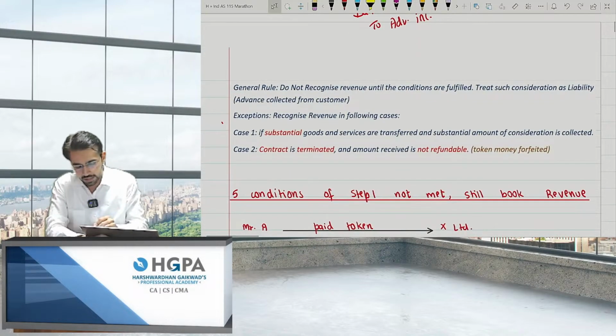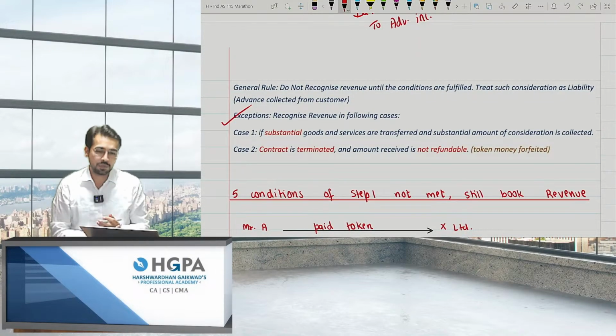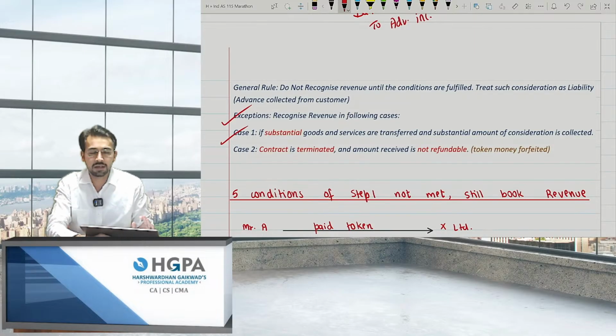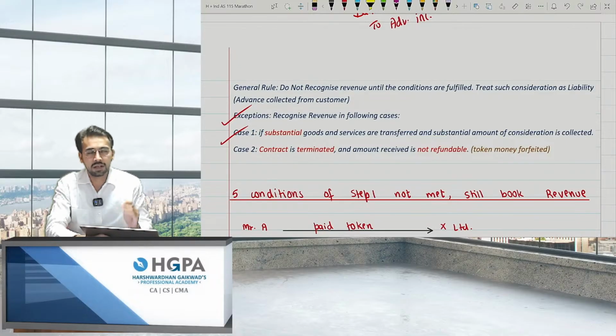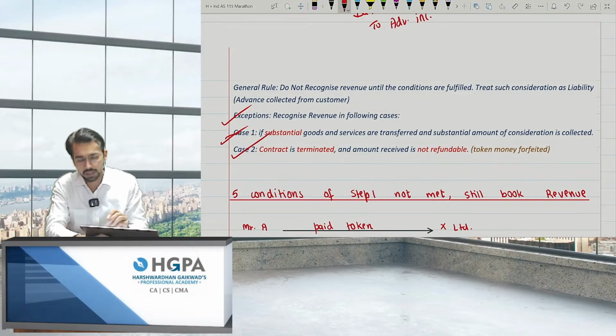Moving ahead. Exceptions. What are the exceptions to the first point? We can recognize revenue even if we are not fulfilling all the conditions. For example, if substantial goods and services are transferred and a substantial amount is considered transferred. Substantial is not defined. Let's say if you have completed 80% and received 80%, then you can book revenue. This is the first case, but it is not very important. The important one is the second point.